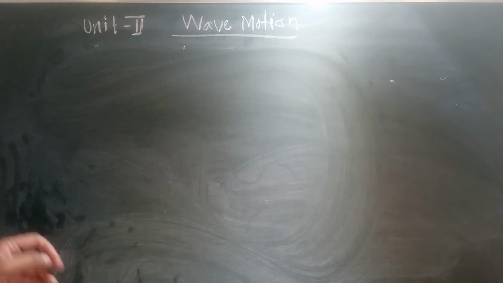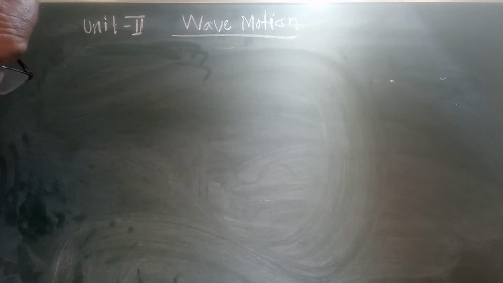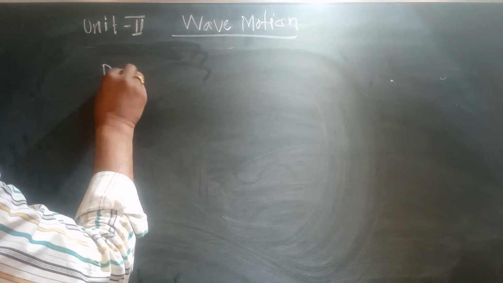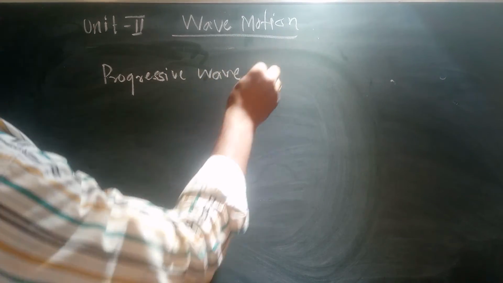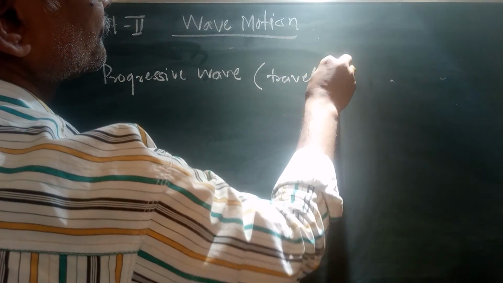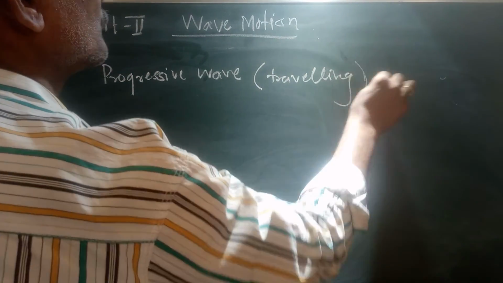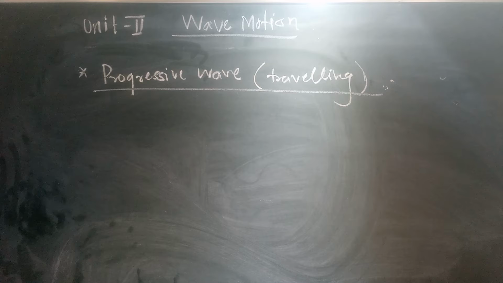Simply, when a wave is traveling, we have a progressive wave. It propagates itself, advancing.